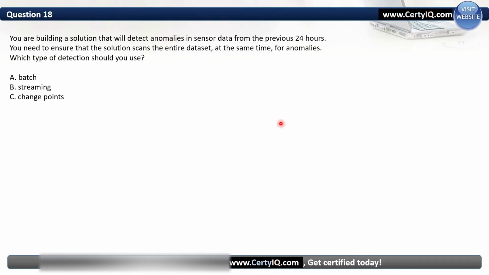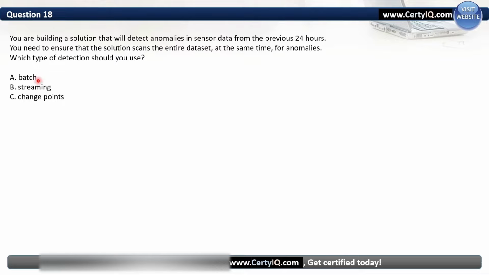Question number 18. You are building a solution that will detect anomalies in sensor data from the previous 24 hours. You need to ensure that the solution scans an entire data set at the same time for anomalies. Which type of detection should you use? So this is a simple question only. You need to remember, they want to scan the entire data set for the last 24 hours.